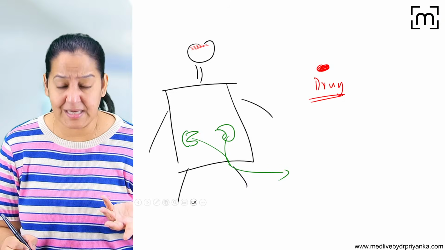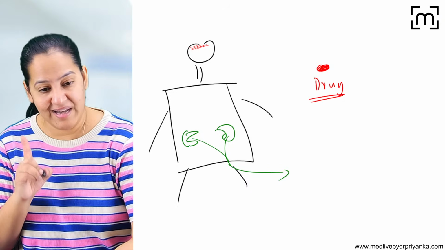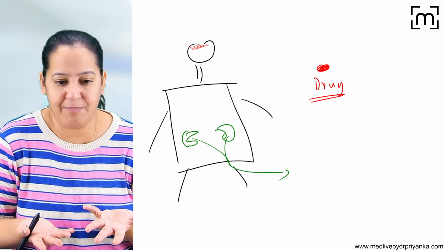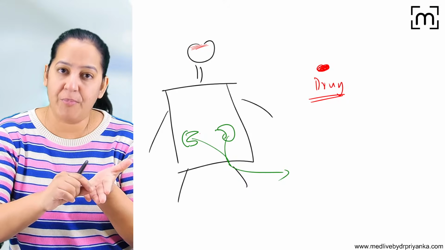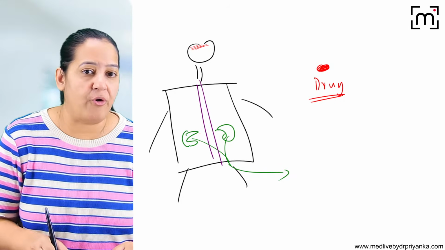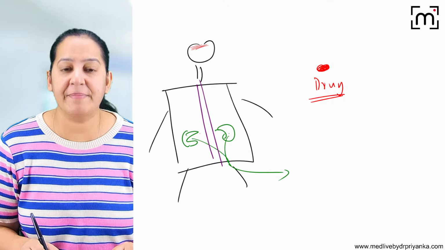You will say, ma'am, does it matter? Yes, it matters. So always ask a leading question to the patient. Do you have any kidney disease? Patients don't tell you proactively. Many patients don't, so you have to ask the leading question. Are you pregnant? Do you have any kidney disease? Any other disease in your body? So if the patient has nephrotic syndrome, what do you mean by nephrotic syndrome? What happens in nephrotic syndrome?